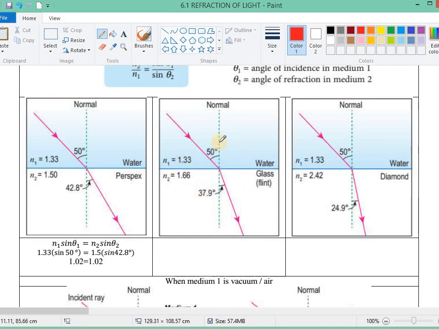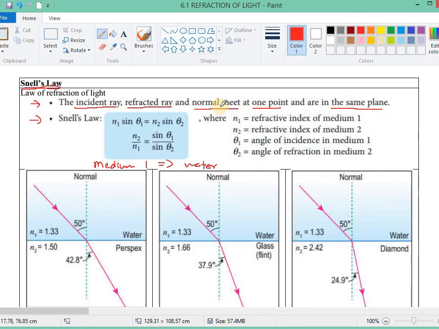Okay, so let's try the second one. n1 sine theta 1 equals n2 sine theta 2. So this is 1.33 sine 50 degrees equals 1.66 sine of 37.9. So we will be able to get this Snell's law.